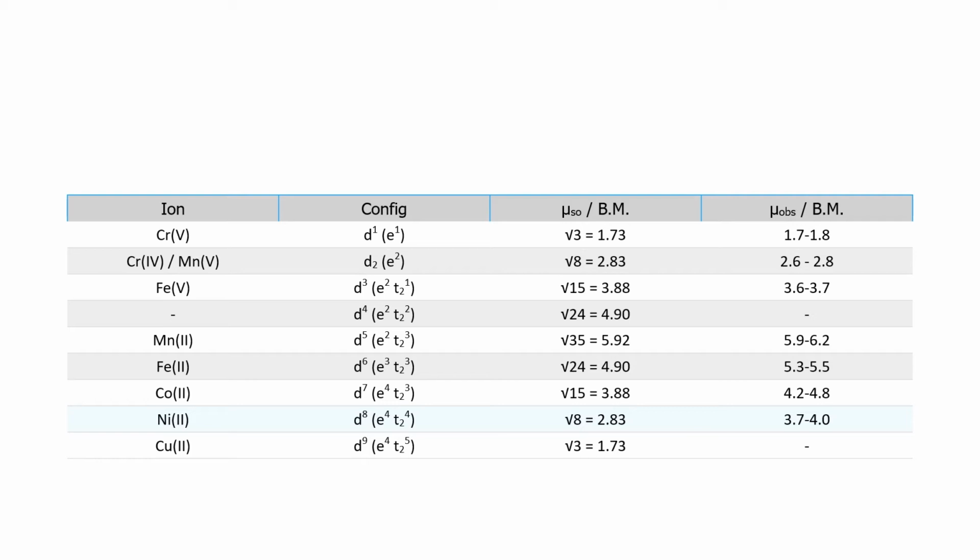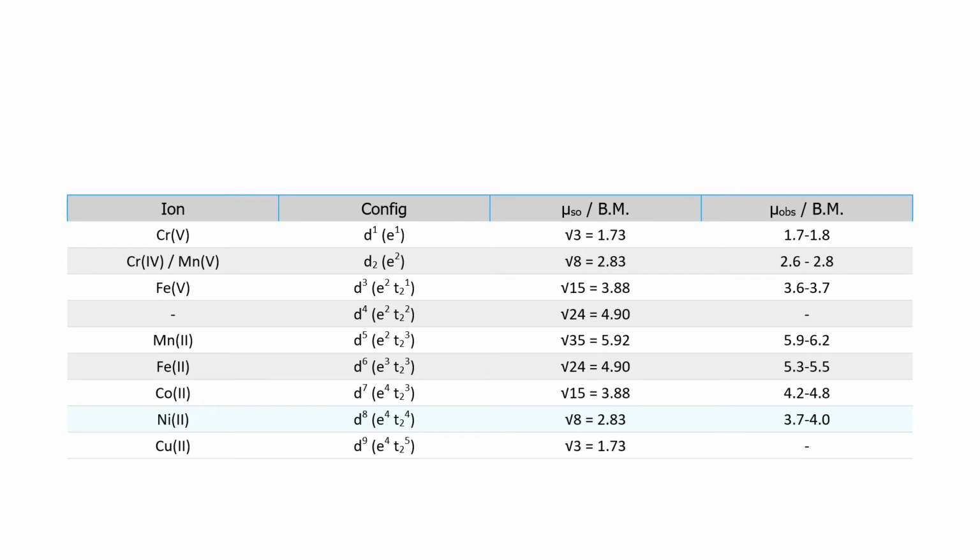In Fe plus 2, there are 6 electrons in d orbital. So it has the 5.1 Bohr magnetic value. In Fe plus 3, there are 5 unpaired electrons. It has the Bohr magnetic value 5.85.